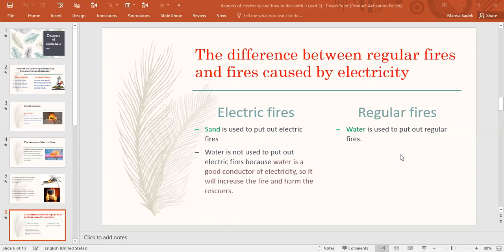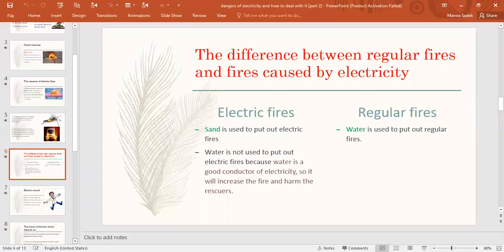Why? Because water is a good conductor of electricity, so it will increase the fire and harm the rescuers. But I can put out electric fires with sand. What about regular fires? I can use water to put out regular fires without any problem.